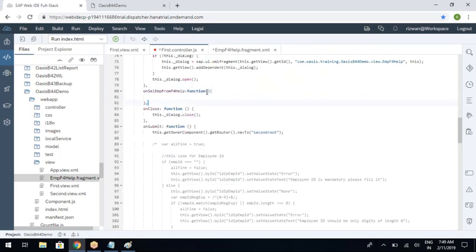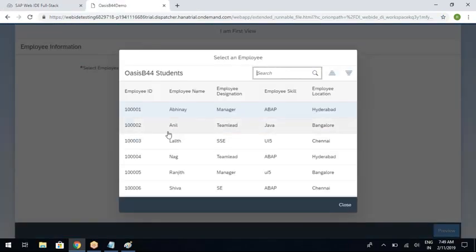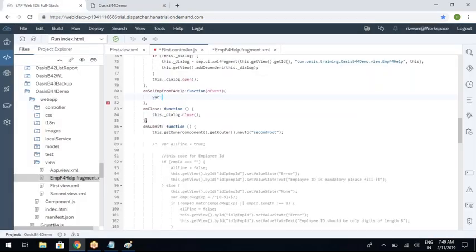So again, the oEvent object concept will be there. Now, from the selected row, whatever row the end user selects, first I need to get that row, and from that row I need to get the employee ID, which you can do easily by getting the binding context of the selected row. So: variable employeeID equals oEvent.getParameter.